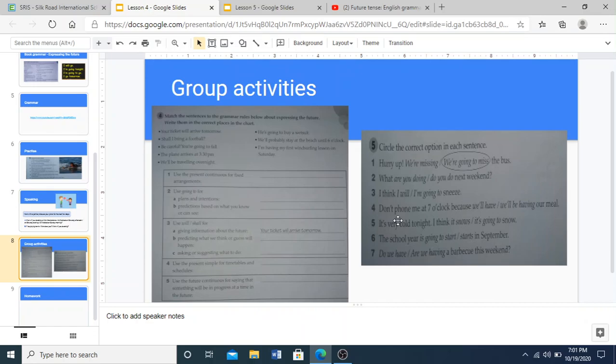Okay, so lastly, for this part of the class, in your pairs, I want you to do activities 4 and 5. We have 1, 2, 3, 4, 5, 6, 7, 8. We have 8 sentences here. I want you to write them in the correct section where they need to be. Of course, always read the instructions first before you do your work. Match the sentences to the grammar rules below about expressing the future. Write them in the correct places in the chart.